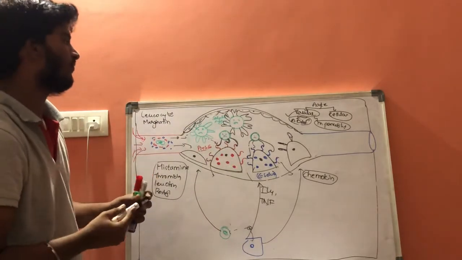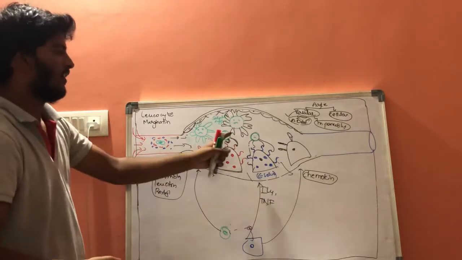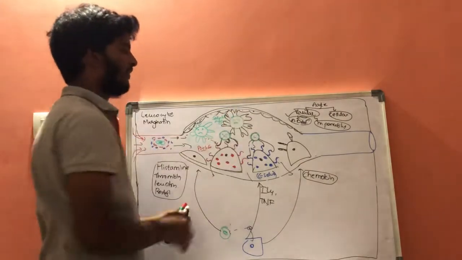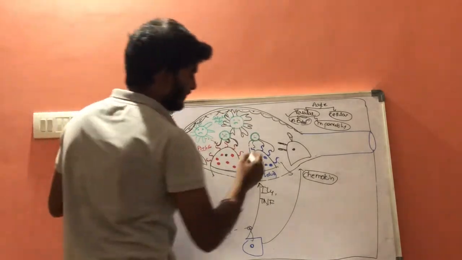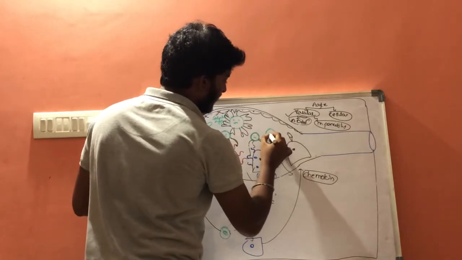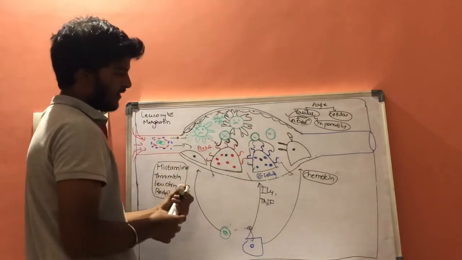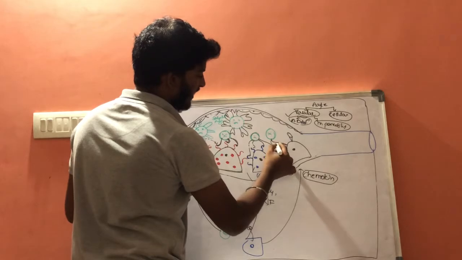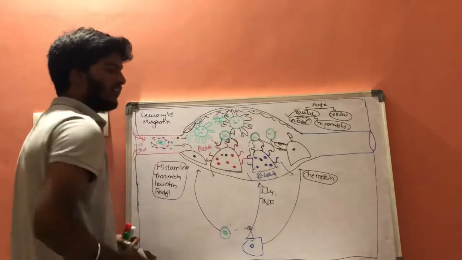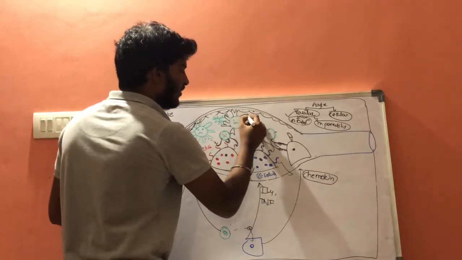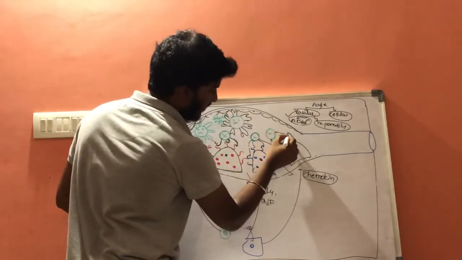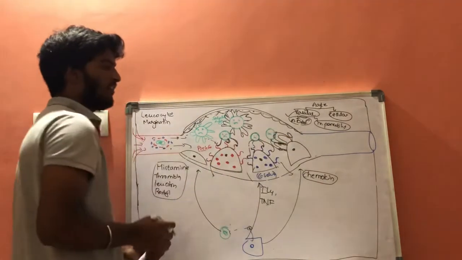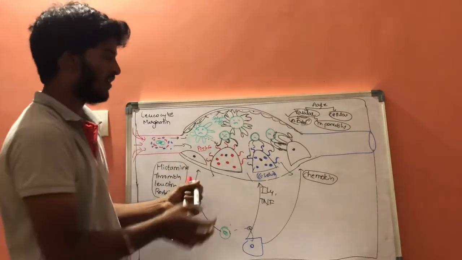Now, with the help of chemokines, this neutrophil will get attached here, with the help of leukotrienes. The leukotriene will get attached here, and whenever these are attached, these inactive forms will get activated, as they are attached to the endothelial cells.